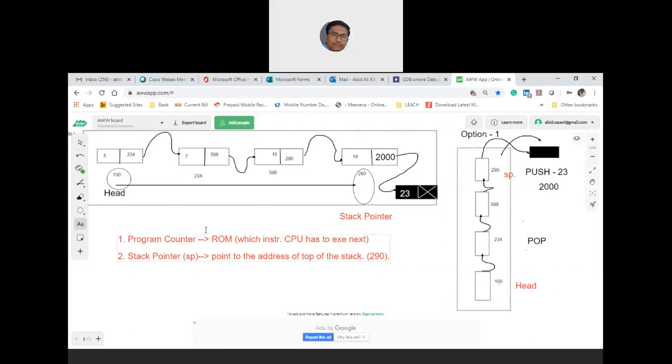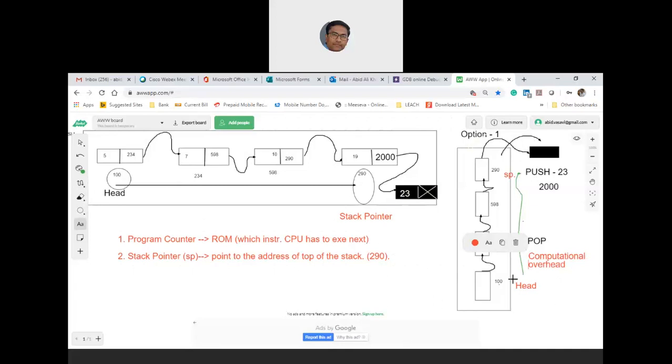So from the head node, you have to traverse till the tail node. This will be a computational overhead.